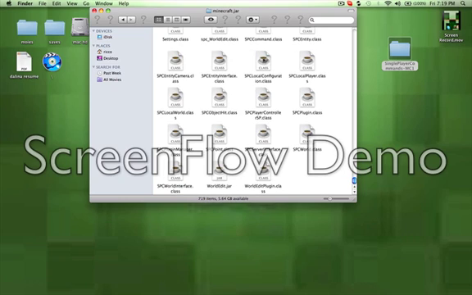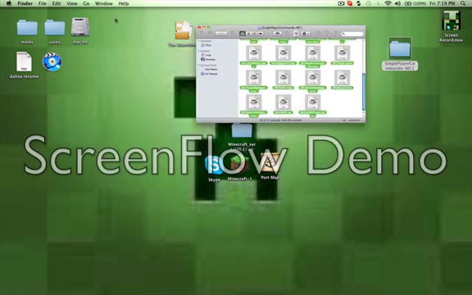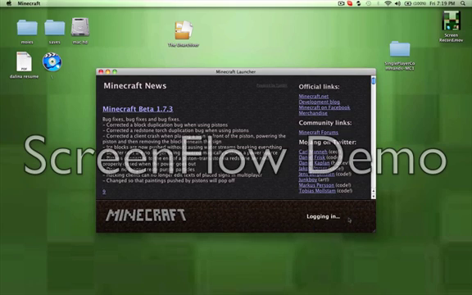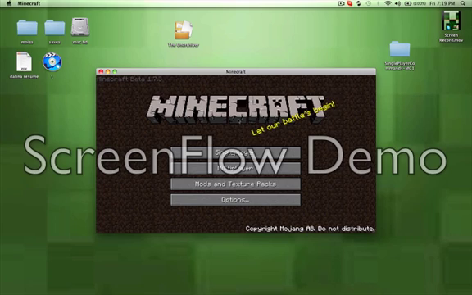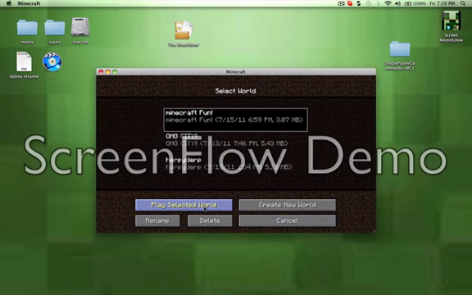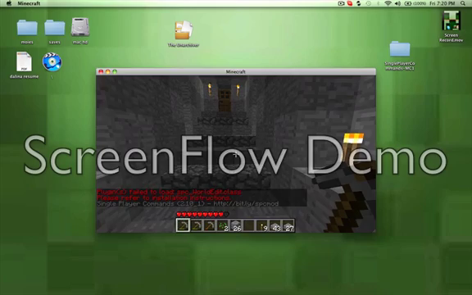Open up your Minecraft.jar. You should have rules edit and stuff. Once that's done, you're going to want to open up Minecraft. Log in. And the single player. And when you log in, you should get that.